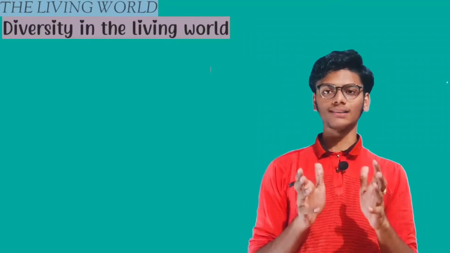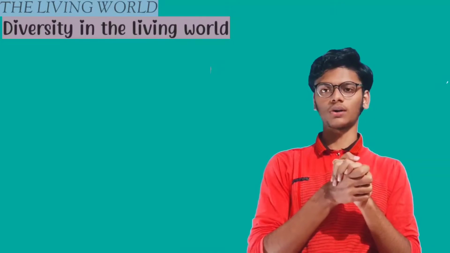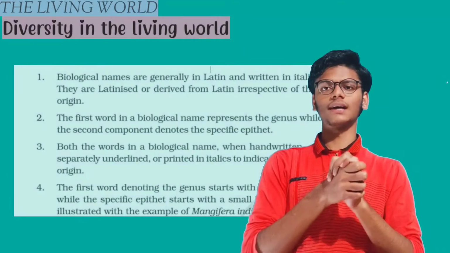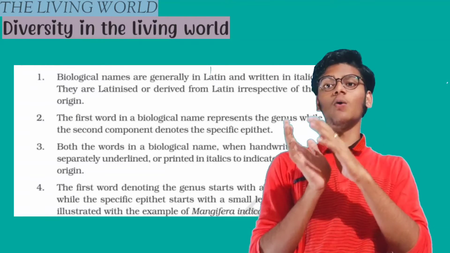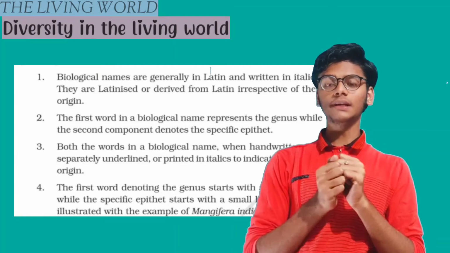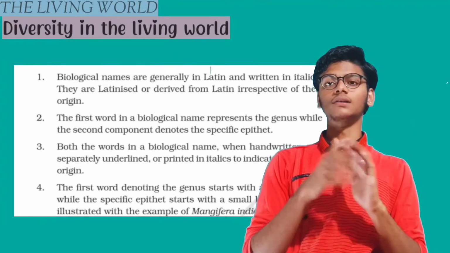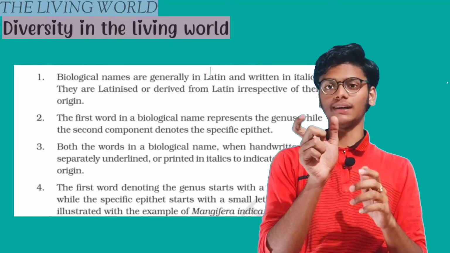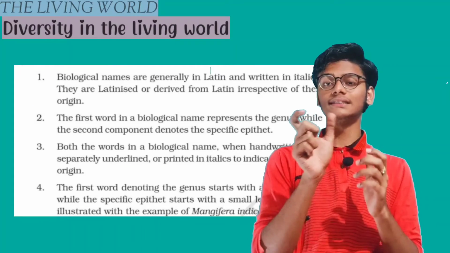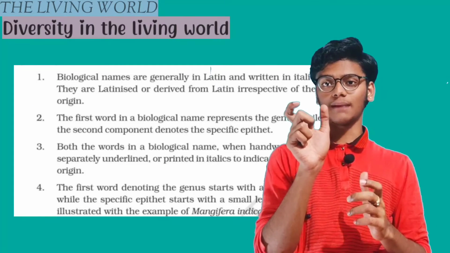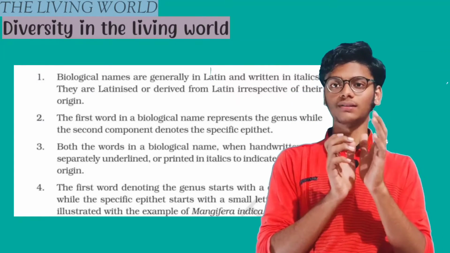To name any organism, we have some rules. We should follow those rules to name an organism. The first rule is that whatever name is given, it is of Latin origin and it should be written in italics. The first part of the name should contain the genus and the second part should contain the species. The genus name's starting letter should be capital, and the species name's starting letter should be small.